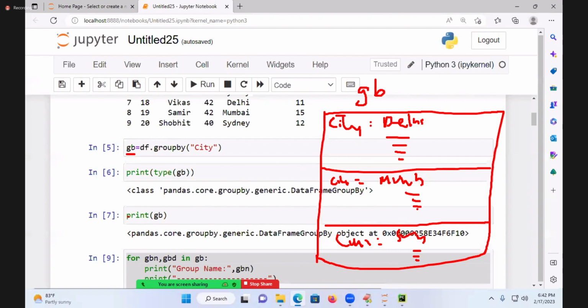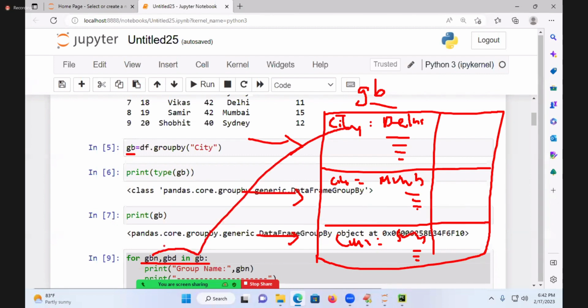How many things are there inside? 3. This is a for loop: first time retrieving, second time retrieving, third time retrieving. So inside the groupby object, how many compartments are there? Those 3 things will be iterated using a for loop. This you see. What does the group name contain, the group city? What does the group data contain? These details.